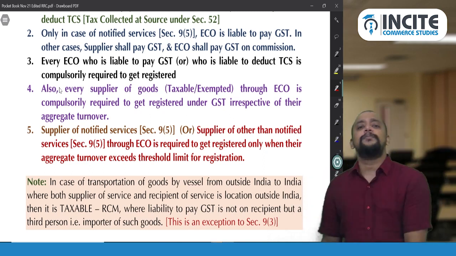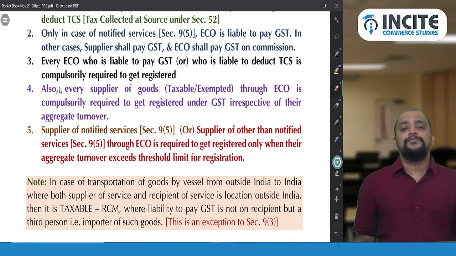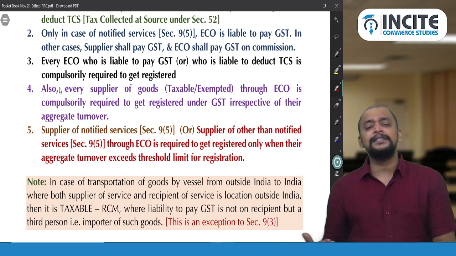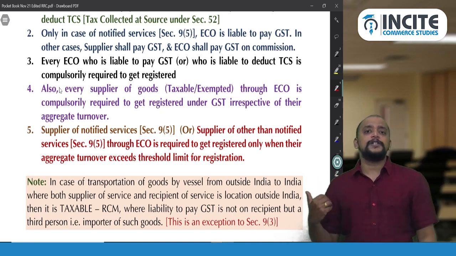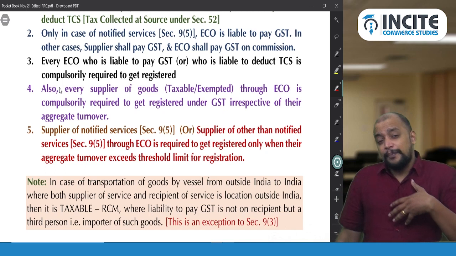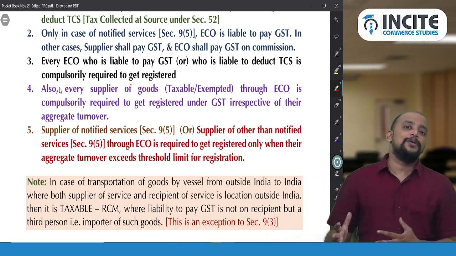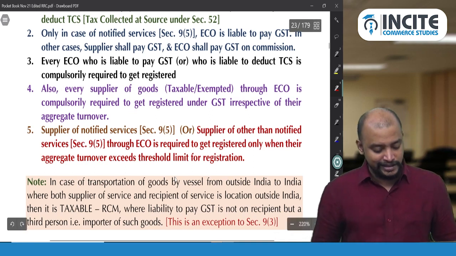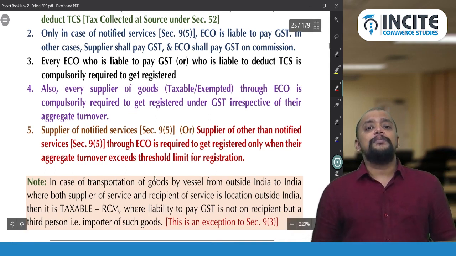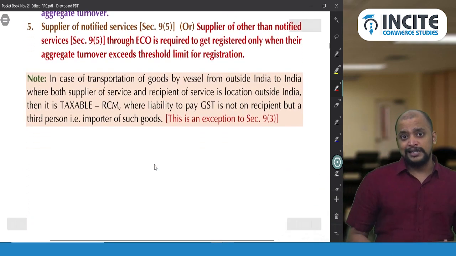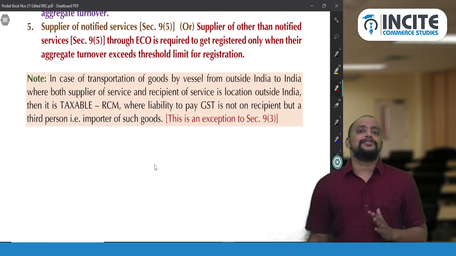Then what will the e-commerce operator GoIBIBO pay? Whatever commission they are getting, on that they will pay GST. As simple as that. Whereas in the last case, that is transportation of passenger service, let the supplier be registered or unregistered, the liability to pay GST is always on the e-commerce operator, Ola, Uber, etc. So this is about section 9 subsection 5, and section 9 subsection 3 says that the liability to pay GST is on the recipient.